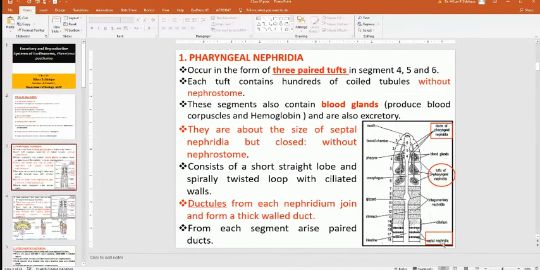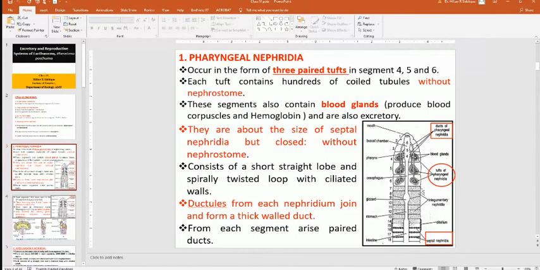Here you can see this is the septal nephridia. We are talking about the blood glands. Small blood glands are also present. They are about the size of the septal nephridia. These blood glands are also present in these tufts of the pharyngeal nephridia. We are now only talking about these tufts. Okay, this is the pharyngeal nephridia.